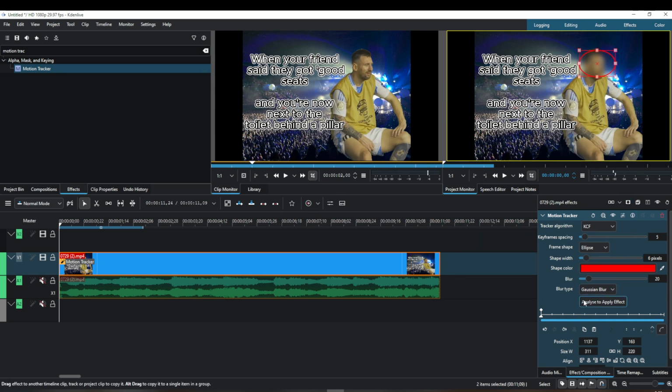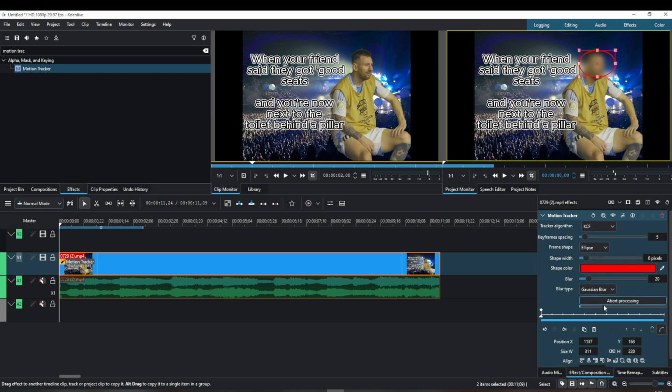Next, you'll want to click on Analyze to get the tracking process started. Be patient, as this might take some time depending on the clip's length and complexity. During this analysis, Kdenlive is doing the heavy lifting of tracking the motion in your video.